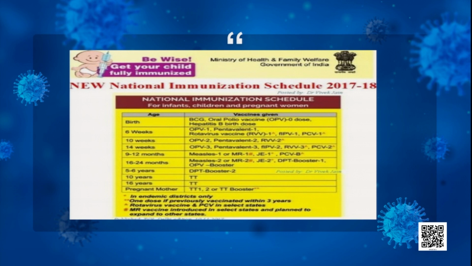Suppose a polio vaccine you have taken. A baby has taken the polio vaccine today. After 6 to 8 months, the real live polio virus enters into the body of the baby. Now that baby is not going to get the disease. He will not suffer from polio, because by that time, suppose 8 months have passed, the immune system has prepared the antibodies. When you gave the polio vaccine, the polio virus in inactivated form was introduced, and the immune system started preparing antibodies, thinking that it's the real pathogen. So the antibodies are ready in the baby's blood.